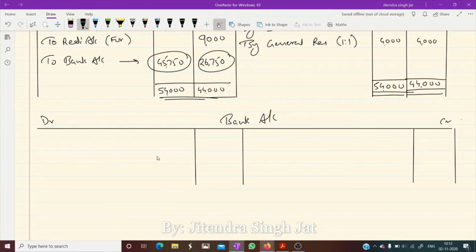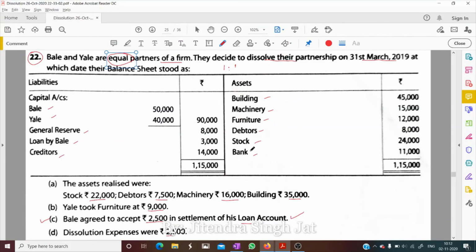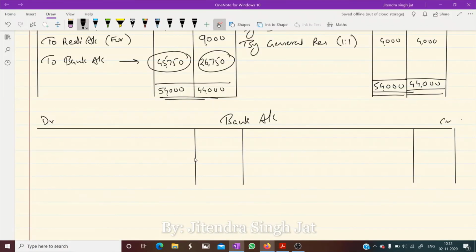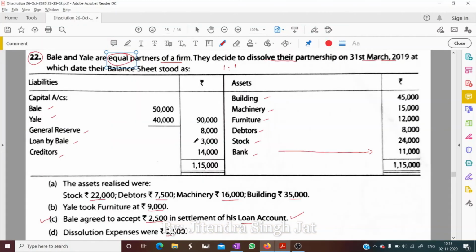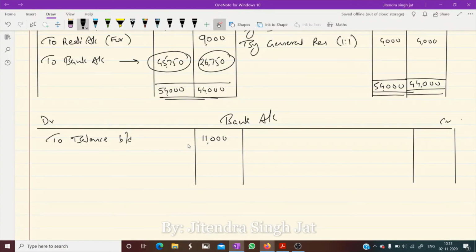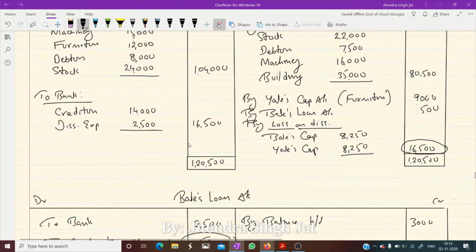Now let us prepare bank account. So let's see what is the balance. Bank account. Bank is an asset, 11,000. It starts from debit side, to balance brought down 11,000. Okay, now let's see. This is prepared. We start from realization account.